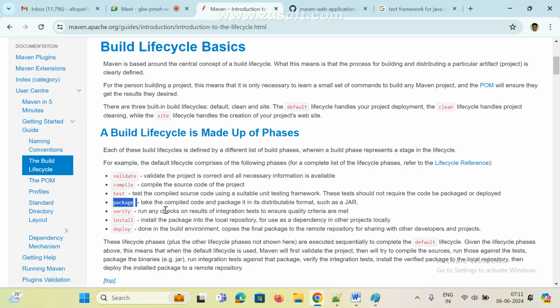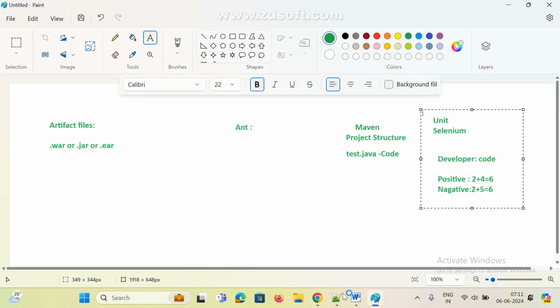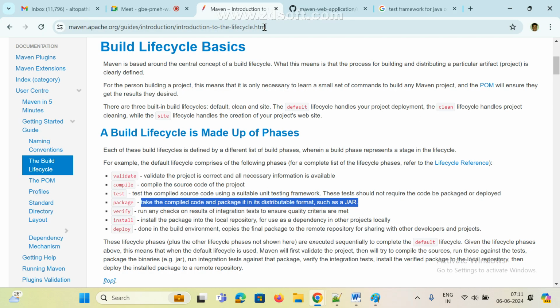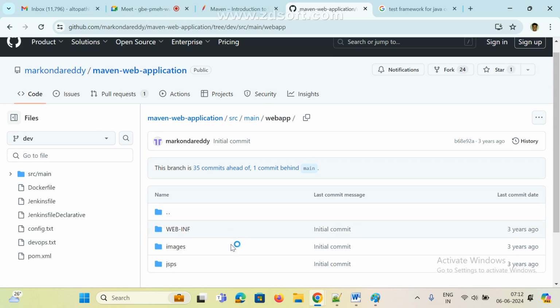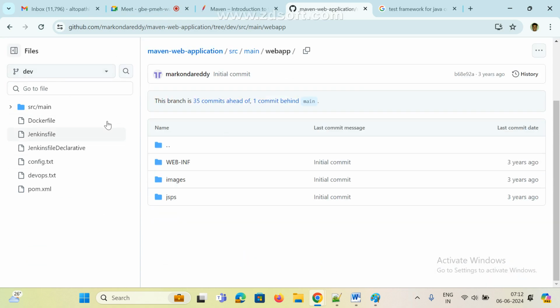And package, this is very important. Package takes the compiled code and packages it in its distributed format, such as a jar file. So now we have code, right? Now this is the source code. Try to understand, in real time we also get the same URL, and if you open any project we can see many files. This is the source code, src, the entire project code.